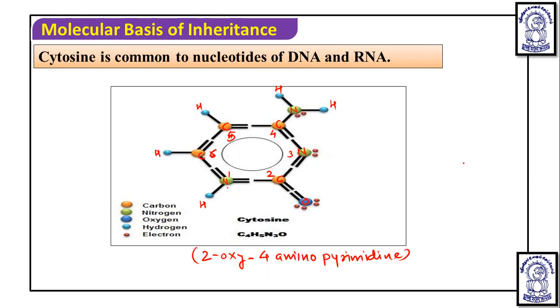So if we make its structure in a proper way, then nitrogen, here it is hydrogen, you can make like this also, C double bond O and double bond C, CH, CH, and N. Here CNH2, C double bond O, and this way, if we number 2, 3, 4, 5, 6, at 1 and third position, you will see the nitrogen, whereas second, fourth, and 5 and 6th position, you will see the carbon.